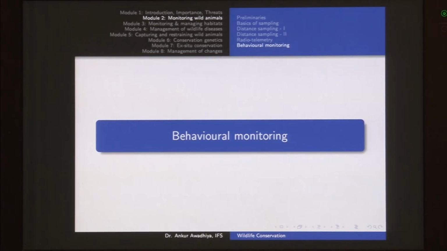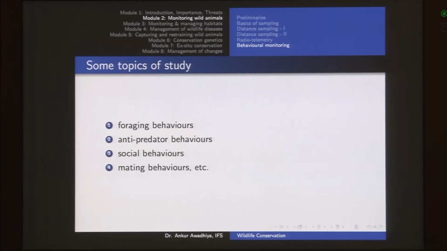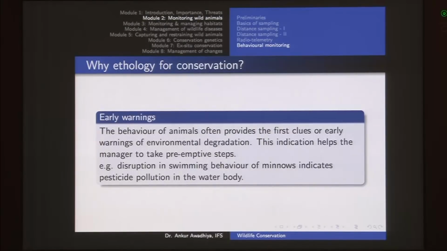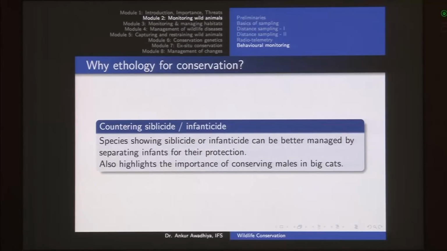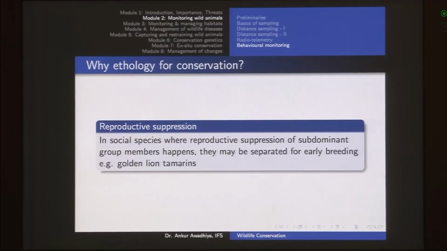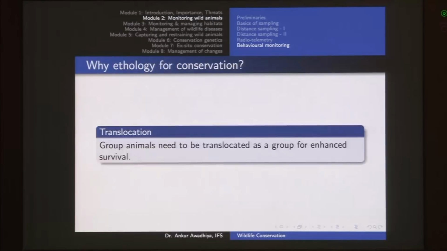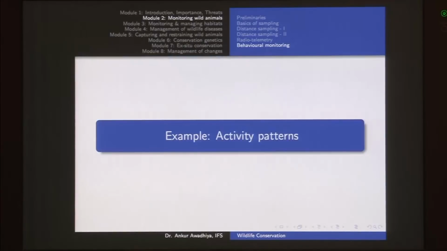The last one was behavior monitoring. Behavior is the way in which an animal or person behaves in response to a particular stimulus or situation. The scientific study of animal behavior is called ethology. These are some topics of study, and these are important for conservation as early warnings, for making effective reserves, for captive breeding, countering siblicide or infanticide, utilizing territoriality. Then we had reproductive suppression, imprinting that needs to be removed, translocation, reducing human impact, and as management indicators.